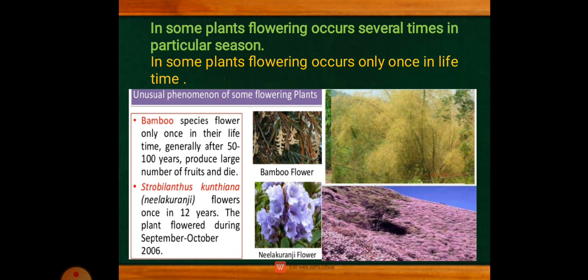In some plants flowering occurs several times in a particular season, and in some plants flowering occurs only once in their lifetime. Just now we studied that in the monocarpic type, the plants flower only once in their life. Here some important examples are unusual phenomena of some flowering plants. For example, two plants: the bamboo, and another one, Strobilanthes kunthiana. The bamboo species flower only once in their lifetime.